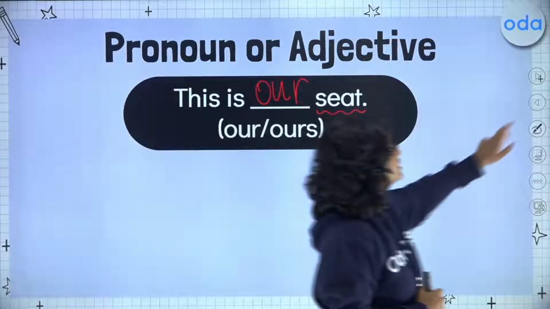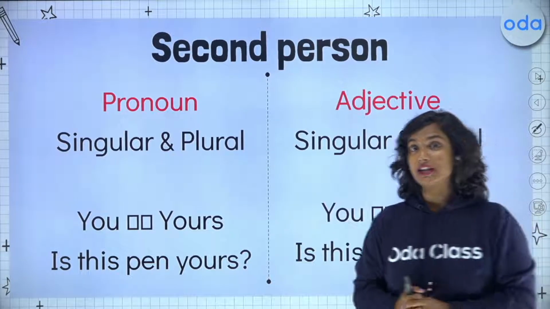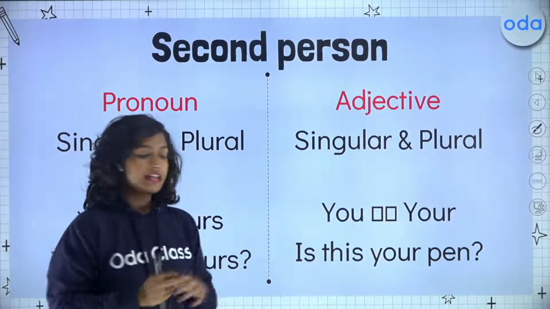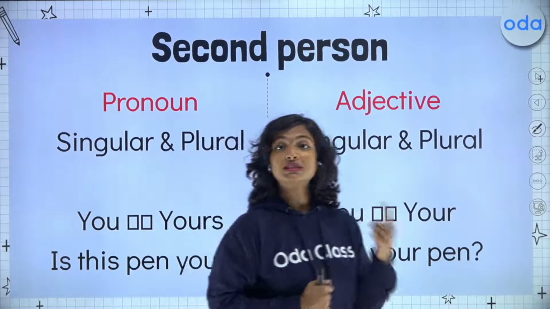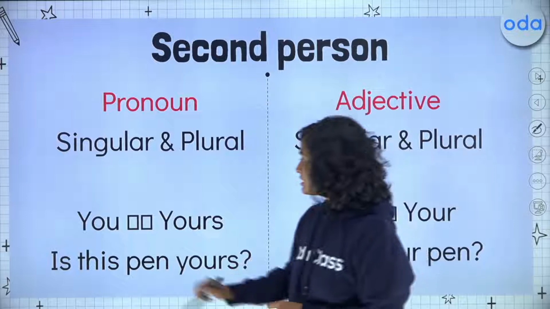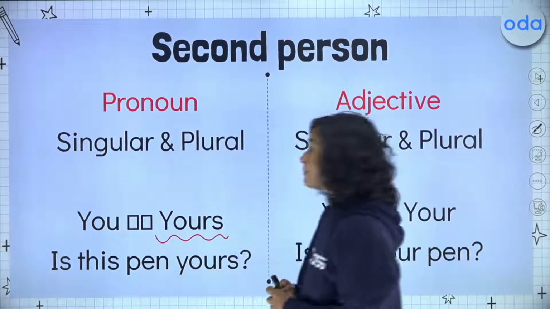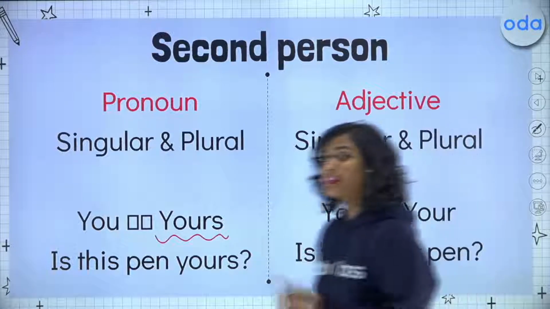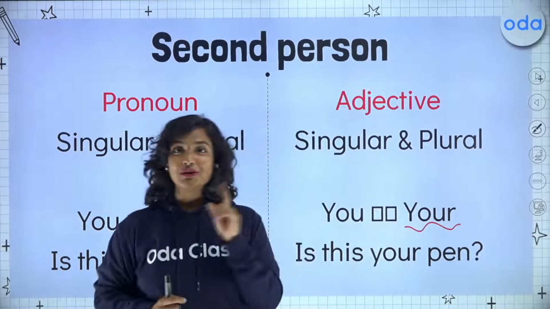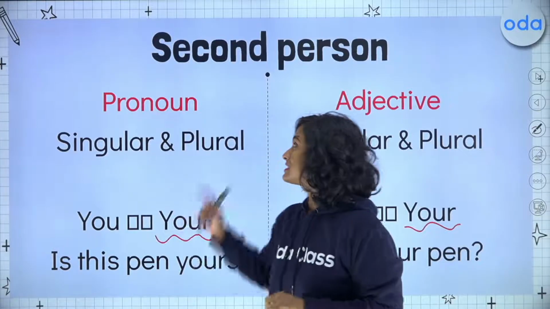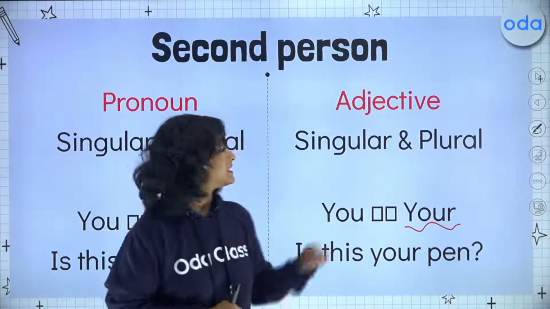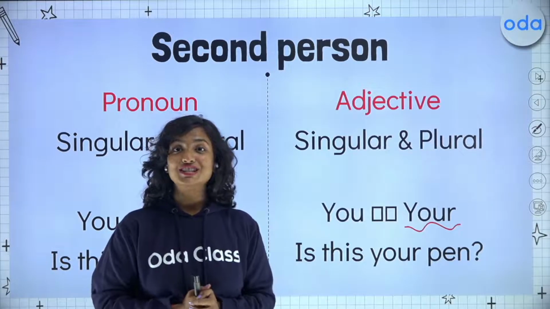Okay, so moving on to our second person now. In the second person, students, I hope you all remember that the personal pronoun for both singular as well as plural is you. Correct? So our pronoun is yours and our adjective is your. Once again, notice the presence of the S in our possessive pronoun and its absence in our possessive adjective.